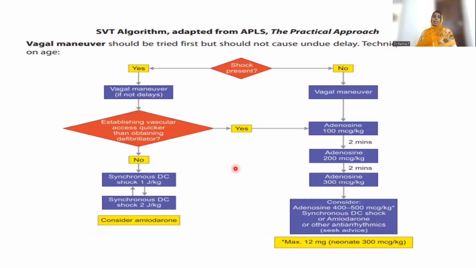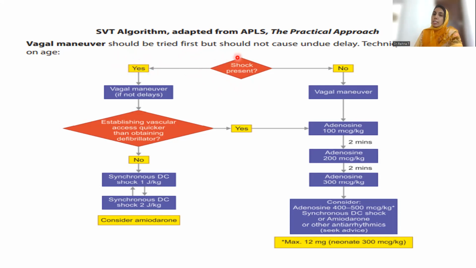So this is the SVT algorithm adopted from APLS. Please see here, vagal maneuver should be tried first, but should not cause undue delay. It depends on whether shock is present or absent. This is a very important diagram. I think you can take a printout of this and paste it in your clinics or hospitals. This is freely available on the net. I request all my viewers to read through the STG guidelines. They're amazing guidelines. One more big thanks to all the authors and our president for initiating this action plan.